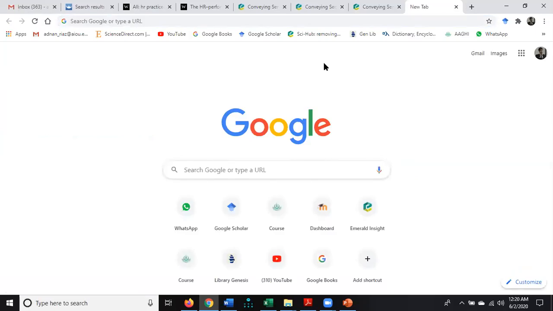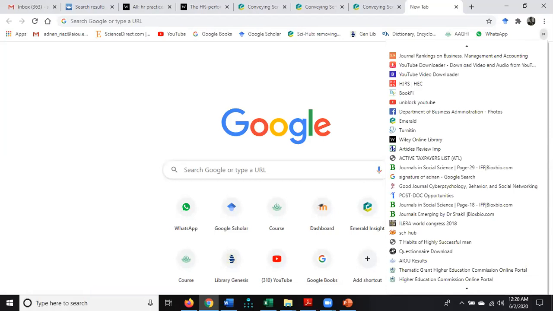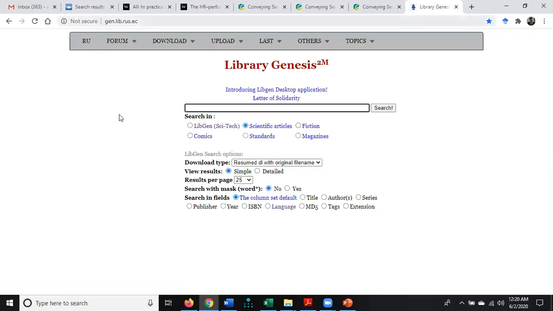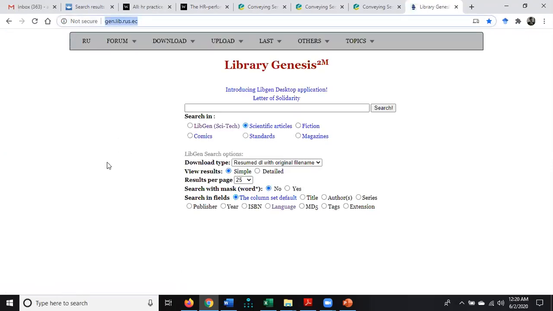There is another option, students, and this option is a bit lethargic. It's not very complicated, but it's a bit time consuming as compared to Science Hub.